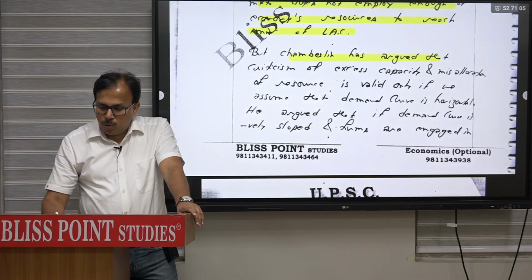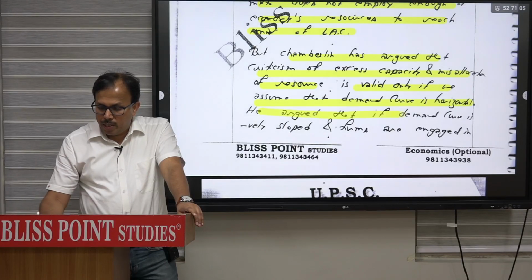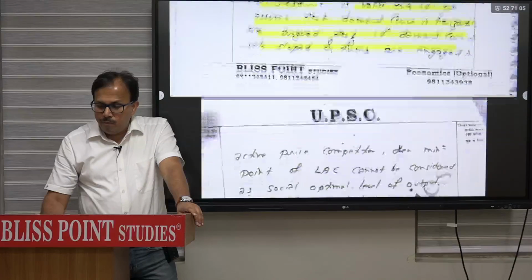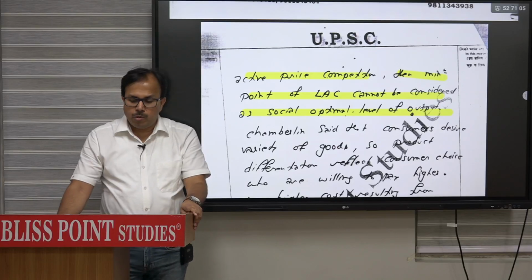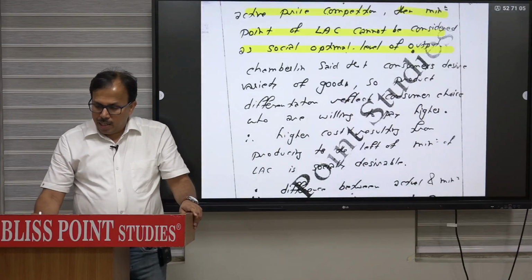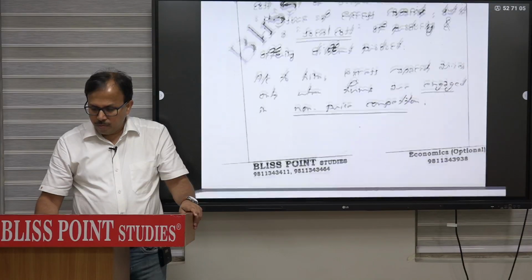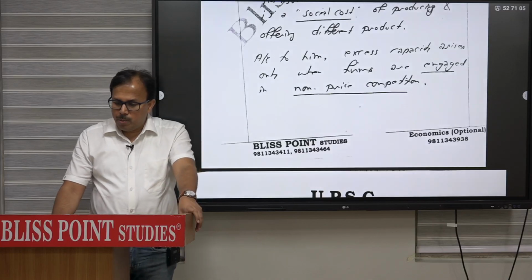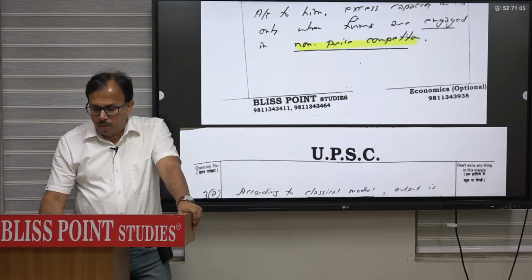But Chamberlain argued that criticism of excess capacity and misallocation of resource is valid only if we assume that demand curve is horizontal. He argued that if demand curve is negatively sloped and firms are engaged in active price competition, then minimum point of fallacy cannot be considered as social optimum level of output. And Chamberlain said that consumers desire variety of goods, so product differentiation reflects consumers' choice who are willing to pay higher price. According to him, excess capacity arises only when firms are engaged in नॉन प्राइस कंपटीशन, और इसमें आप डायग्राम ऐड